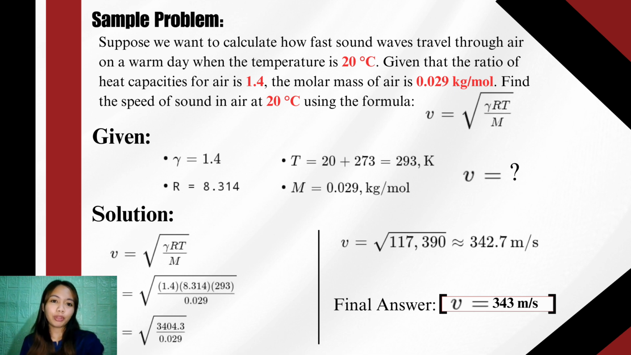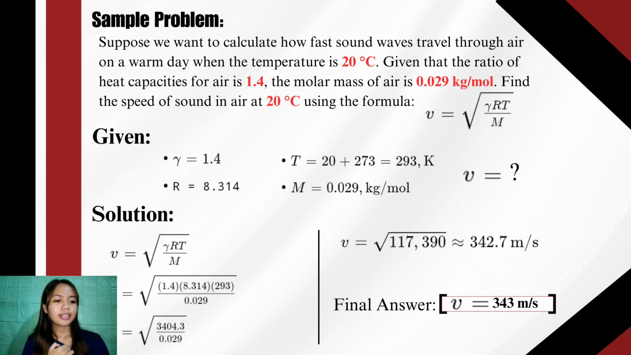Therefore, on a day when the temperature is 20 degrees Celsius, the speed of sound in air is about 343 meters per second, which is a little over one third of a kilometer every second. This also explains why we see lightning before we hear thunder. Light from lightning reaches us almost instantly, but sound is much slower. Thunder takes about 3 seconds to travel 1 kilometer. So if you count the seconds between lightning and thunder, you can estimate how far away the storm is.